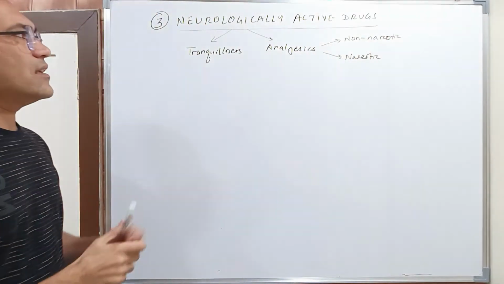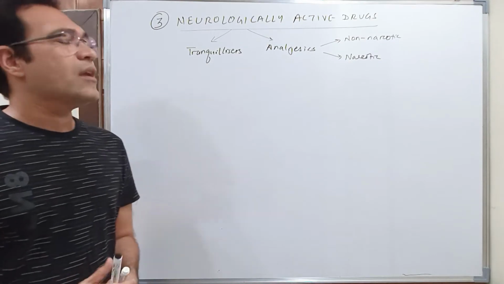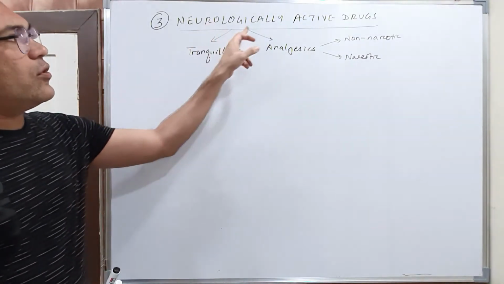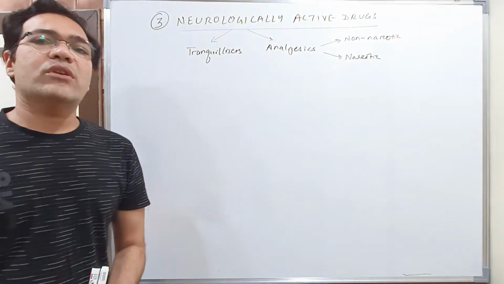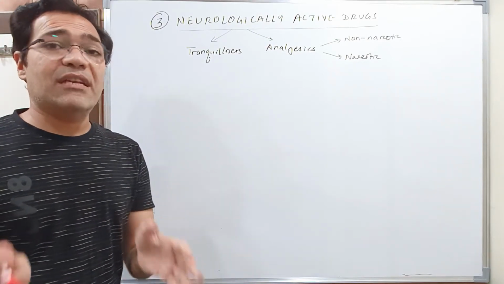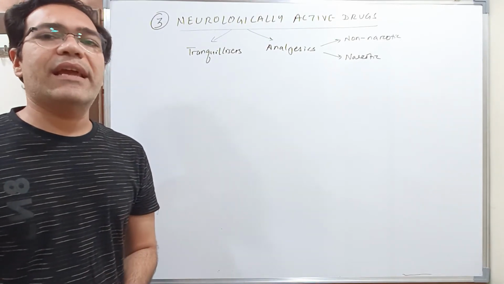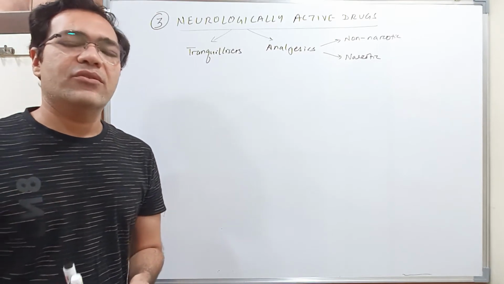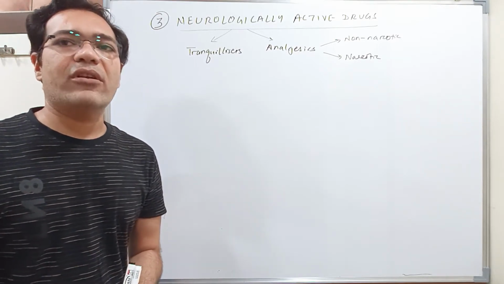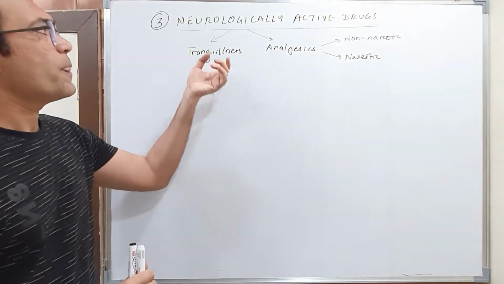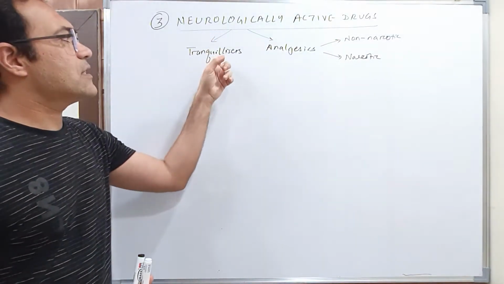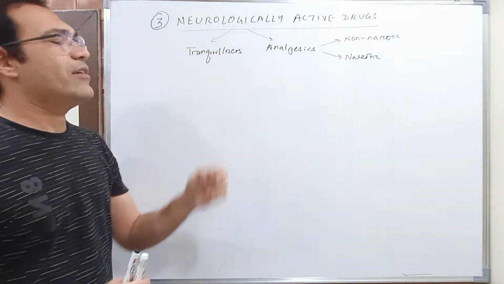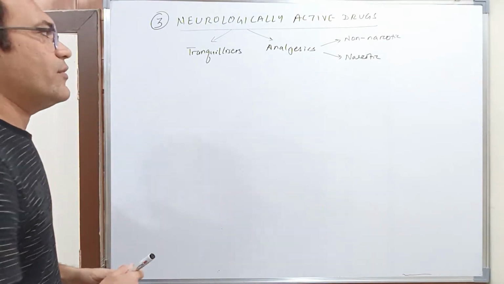Correct? Let us understand one by one what this means. First of all, we'll understand what neurologically active drugs means. See students, neurologically active. The name itself suggests that neurologically active drugs are the drugs which will act on your nerves. Now, the first class of neurologically active drugs that we have is tranquilizers. So let us begin with tranquilizers.